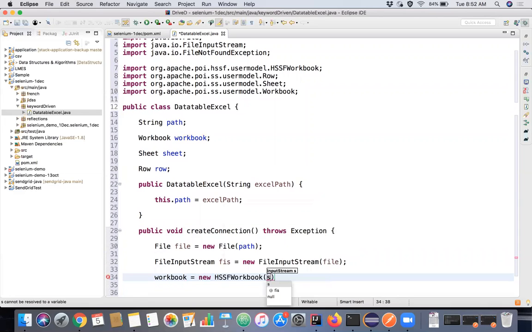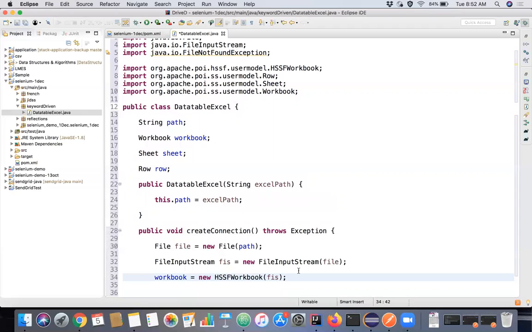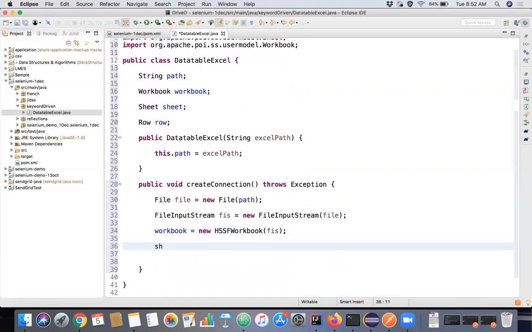And I'll pass this input stream. Now my HSSFWorkbook class will understand, hey, I'm passing an input stream of data, which is definitely of type XLS because I'm using this particular HSSFWorkbook class. So we initialize this workbook, and we want to initialize the sheet also, right?